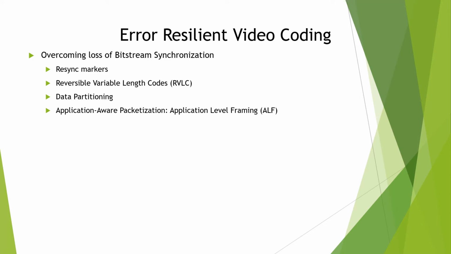Resync markers. This is possibly the simplest approach to enable bitstream synchronization, by use of resynchronization markers. It's commonly referred to as resync markers. The basic idea is to place unique and easy to find entry points in the bitstream so that if the decoder loses sync, it can look for the next entry point and then begin decoding again after the entry point.